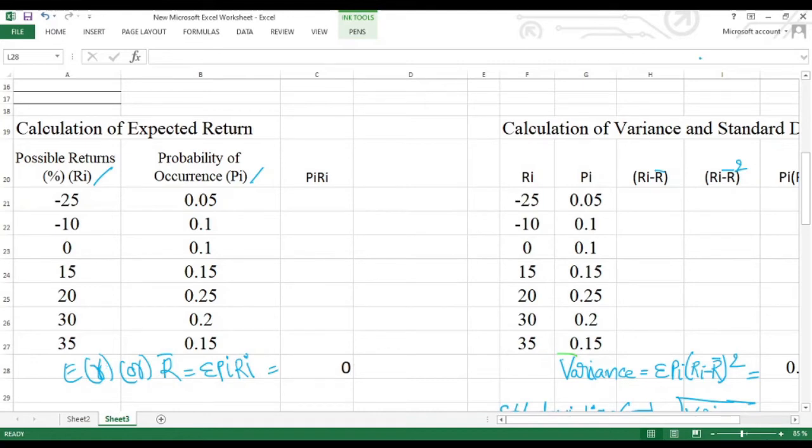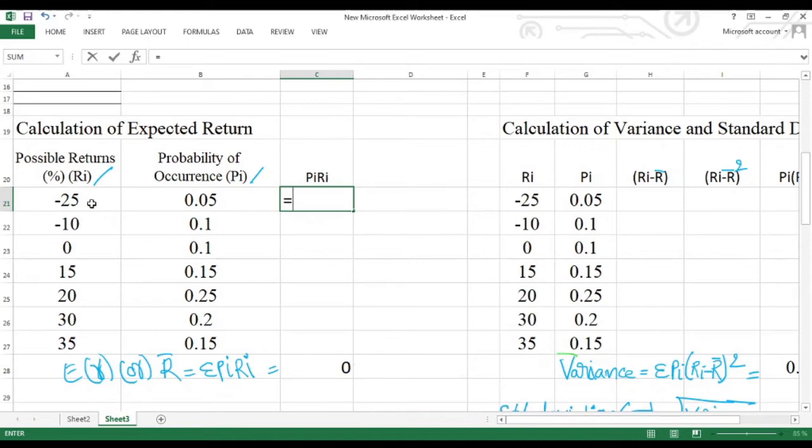Now we have to multiply Pi with Ri. We will do it with the help of Excel, multiplying these returns and probabilities, and the product of these two values will be shown in this cell. How to do it? Try to understand how to use Excel. First use the equals sign and select the cells which are going to be multiplied with each other.